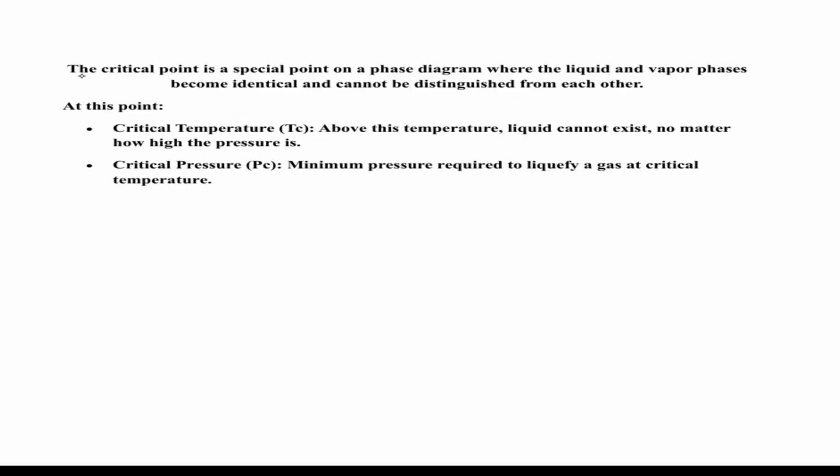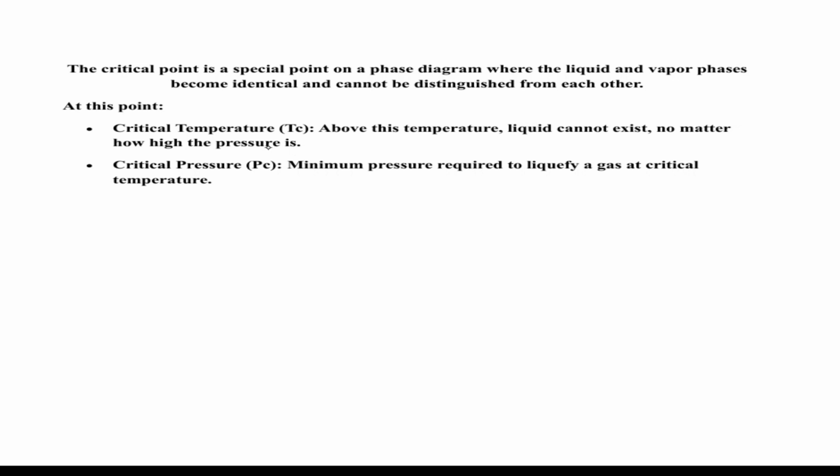The critical point is a special point on a phase diagram where the liquid and vapor phases become identical and cannot be distinguished from each other. At this point, the critical temperature, above this temperature liquid cannot exist no matter how much the pressure is.